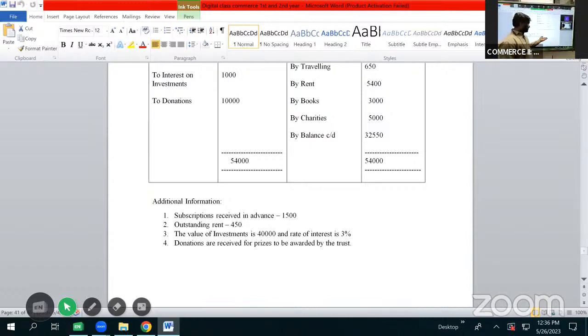So this is the new thing that we are going to learn in this problem. Donations are received for prizes to be awarded by the trust. So donation again becomes a specific donation as it is being received for distributing prizes. Let us start with the solution.